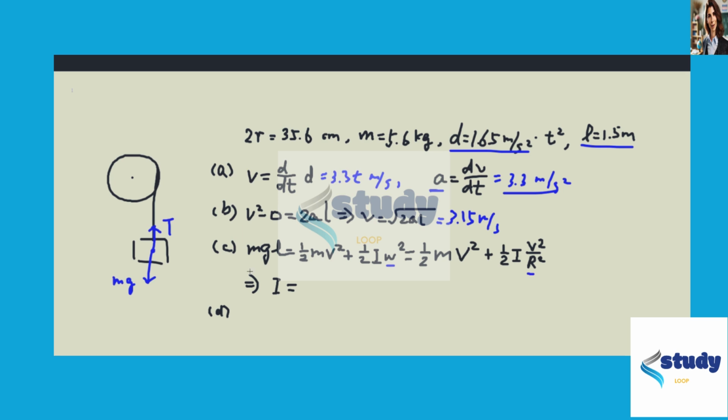Okay, so from this equation, we can already solve for I, which is 2 mgL r squared over v squared minus m r squared. This is 0.348 kilogram meter squared.